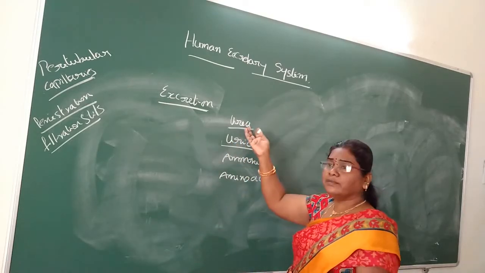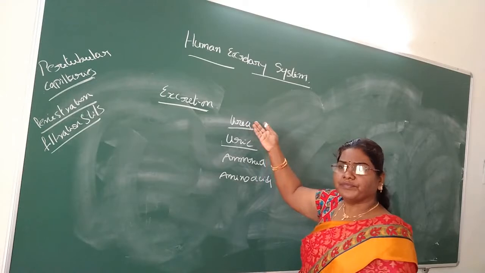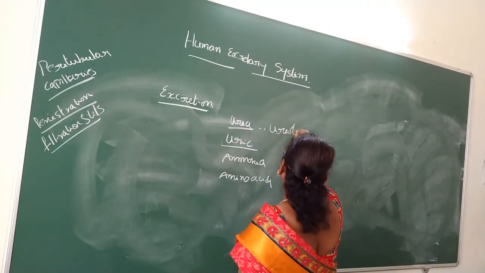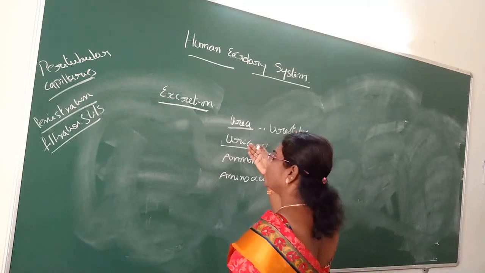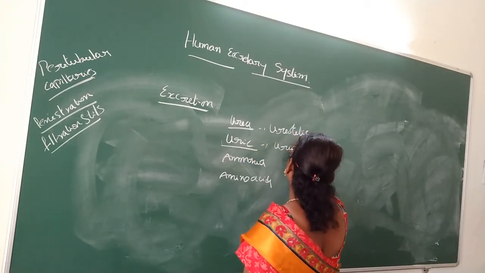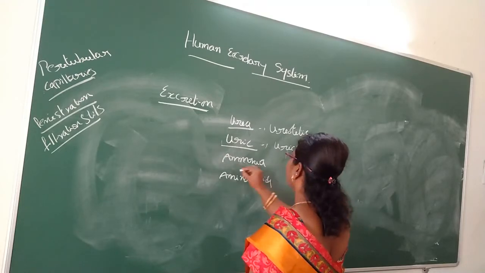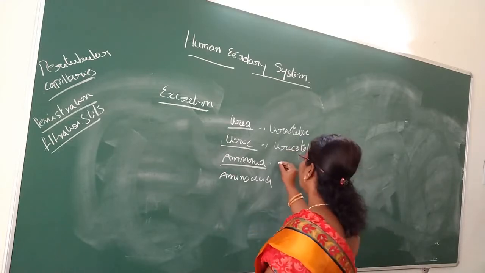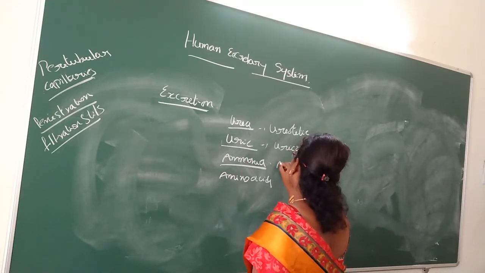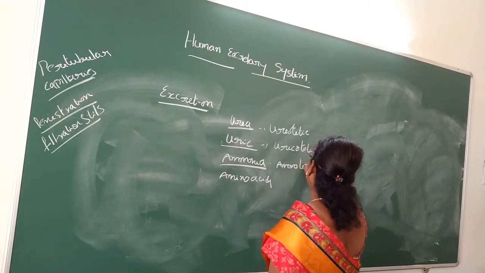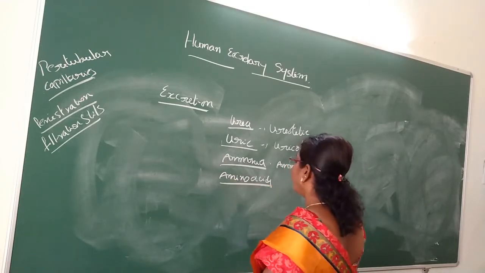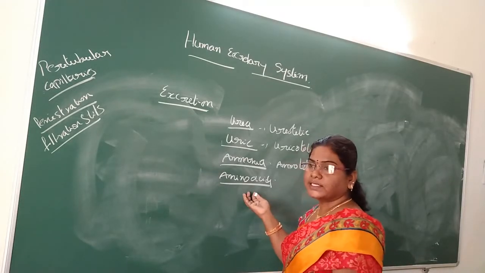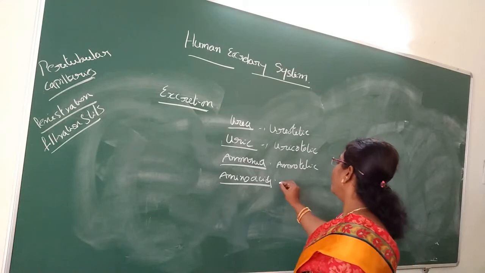If the end product is urea, the nitrogen metabolism is referred to as ureotelic. If uric acid, uricotelic. If ammonia, it is referred to as ammonotelic. If the end product is amino acids, the nitrogen metabolism is referred to as aminotelic.